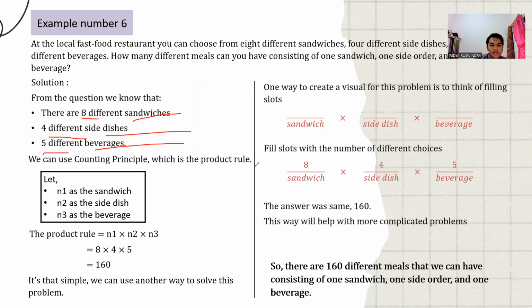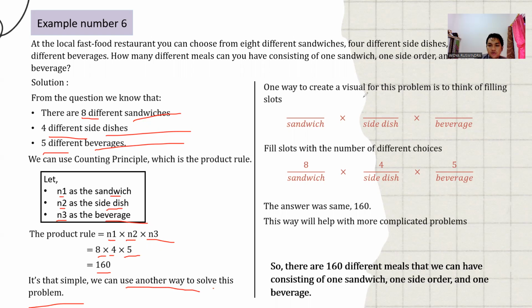We can use a counting principle, which is the product rule. Let's say n1 is the sandwich, n2 is the side dish, and n3 is the beverage. So the product rule is n1 times n2 times n3, so 8 times 4 times 5, and the answer is 160. It's that simple. We can use another way to solve this problem.